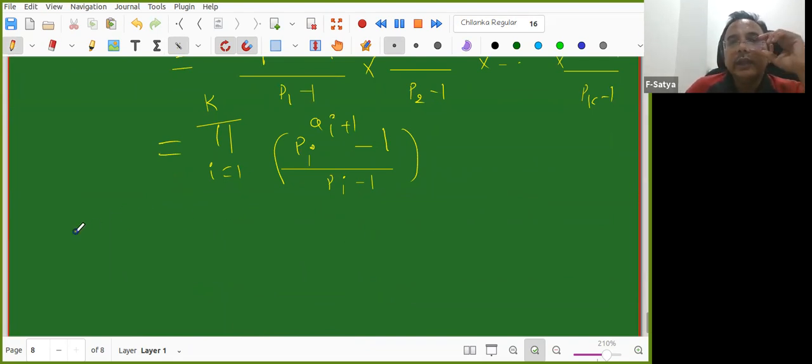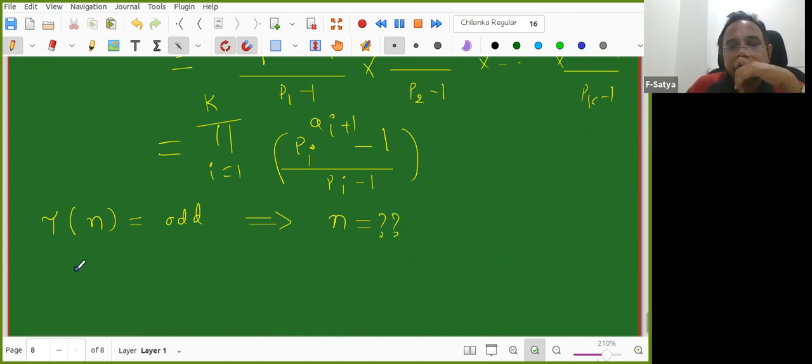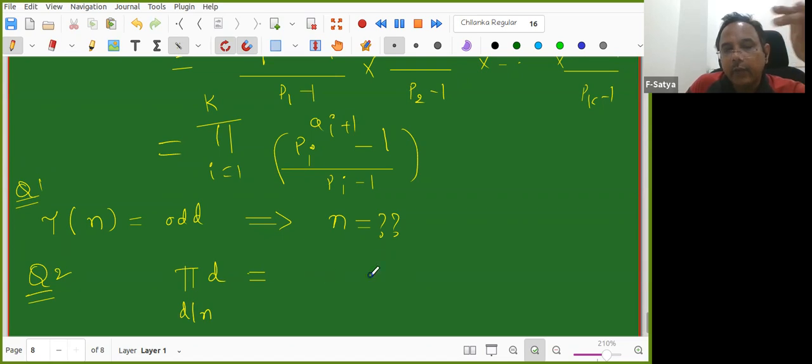Okay, before stopping, I'll ask a few questions. I'm telling that tau of n is odd. What can we say about n? Okay, take up question number 2. I want to know this one: the product over d dividing n of d. Can somebody help me, what is this equal to? How do I write it?